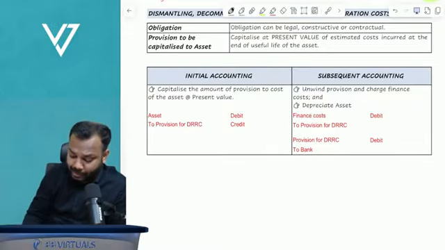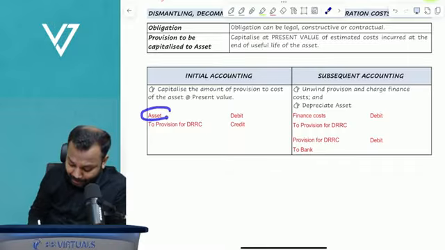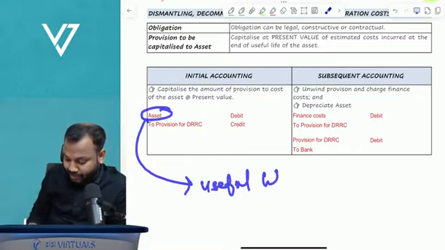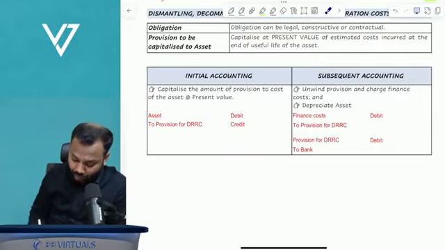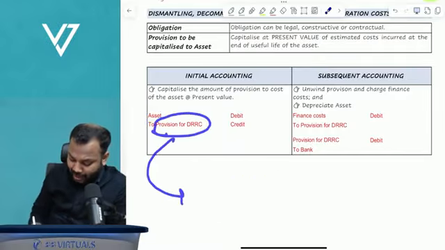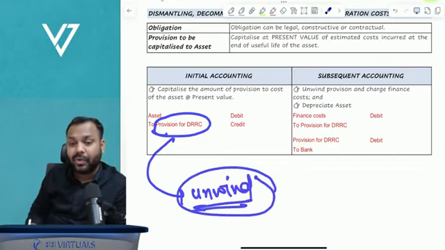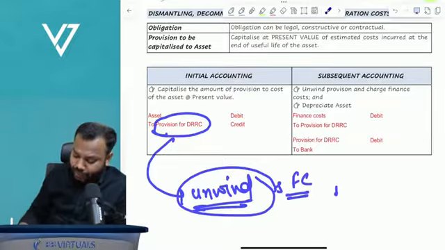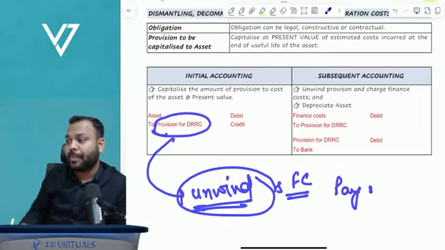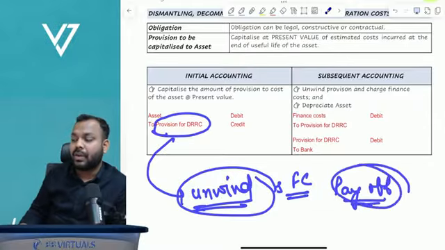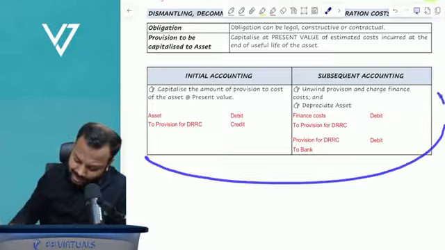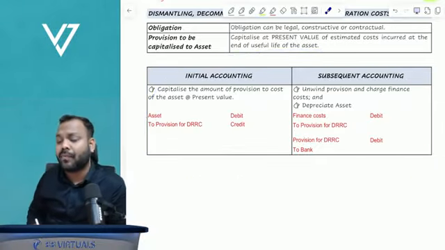Subsequently, we will depreciate this asset over its useful life. Now, what will happen to this provision? We'll unwind the provision and record finance cost. And at the end of the useful life, we'll pay off the obligation. Let us understand this one with the help of an example.